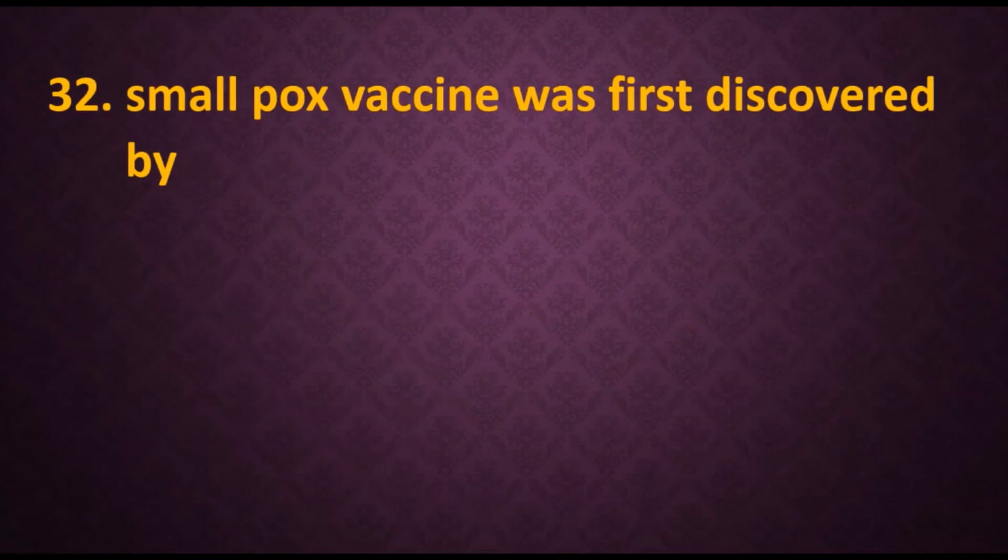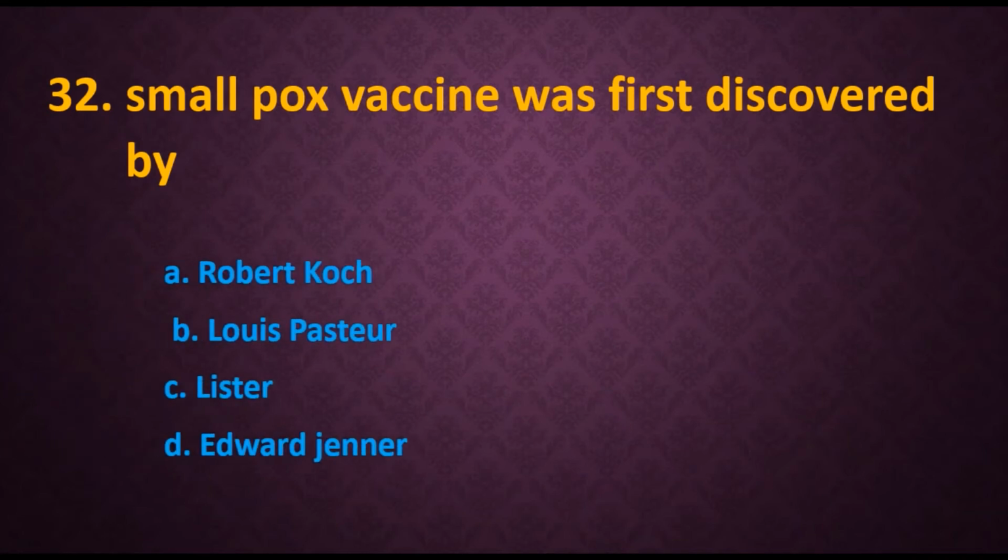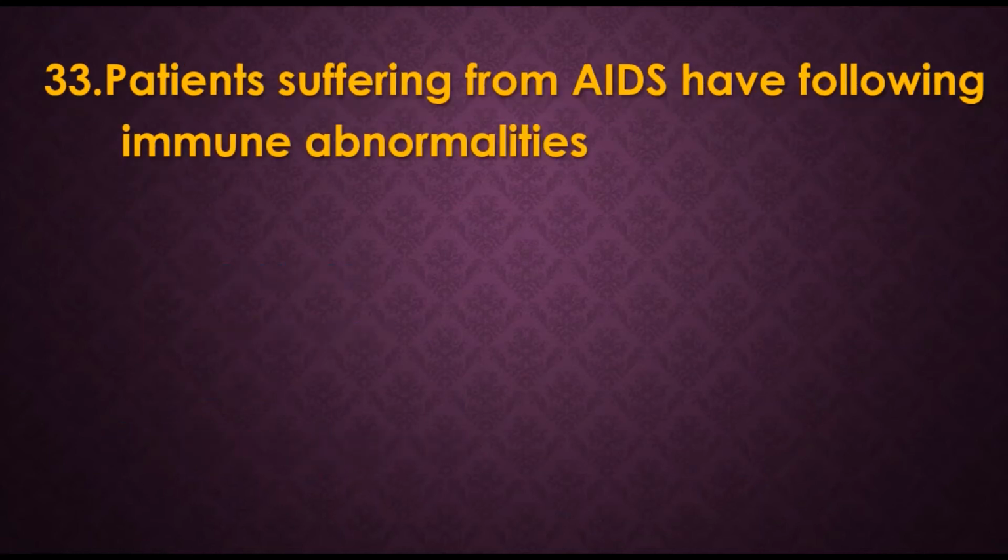32. The smallpox vaccine was first discovered by. Options are A. Robert Koch, B. Louis Pasteur, C. Lister, and D. Edward Jenner. Obviously, the answer is Edward Jenner.